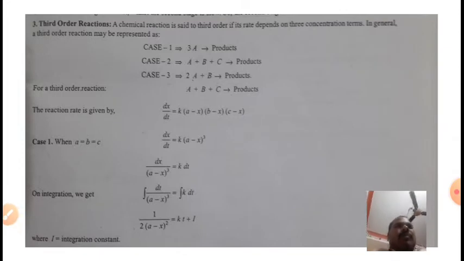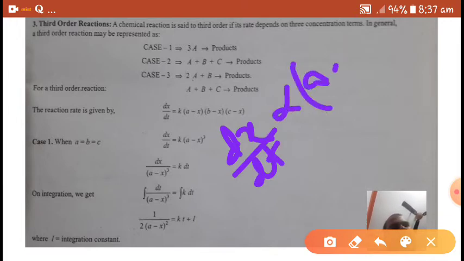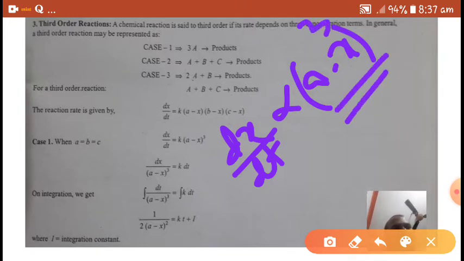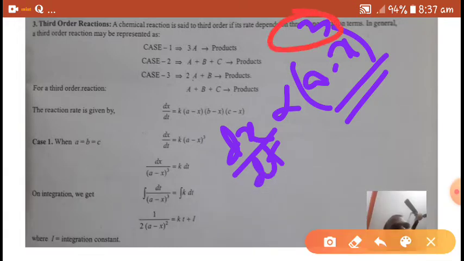Which are the third order reactions? The definition of third order reactions: a chemical reaction is said to be third order if its rate depends on three concentration terms. The rate of the reaction, dx by dt, depends on three concentration terms. It is called a third order reaction.